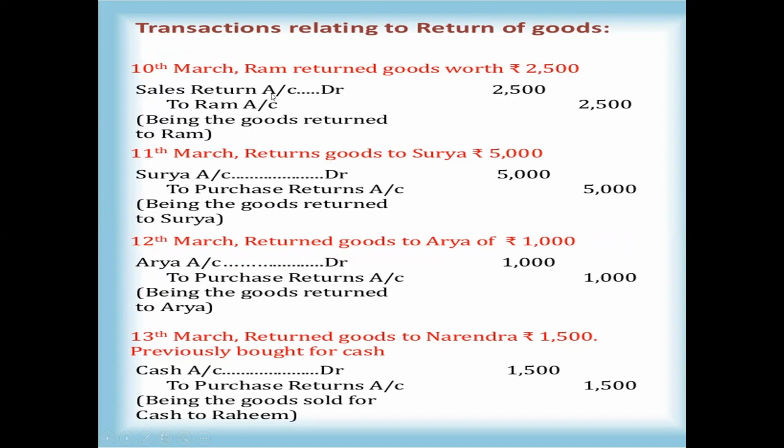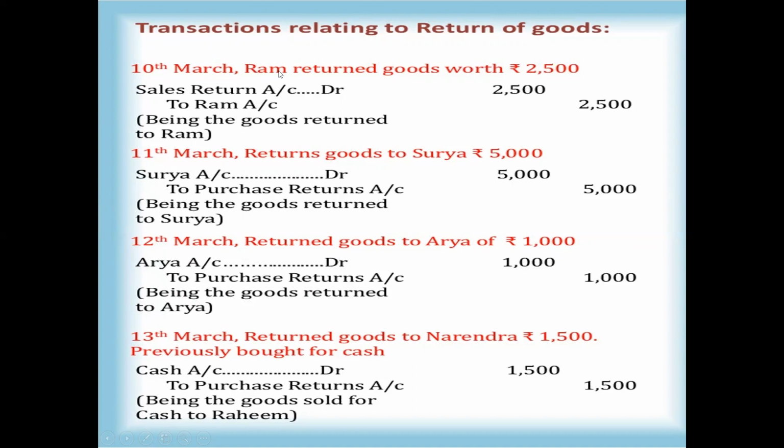Sales returns. That means every transaction we are entering on a company basis. These are all the transactions we are entering into the book based on the company basis. So company purchases, company sales, company return goods. Return goods means we sold already, and again it returned to the organization. So that is sales returns. So one is sales returns account and second one is Mr. Ram account. Ram is a name.